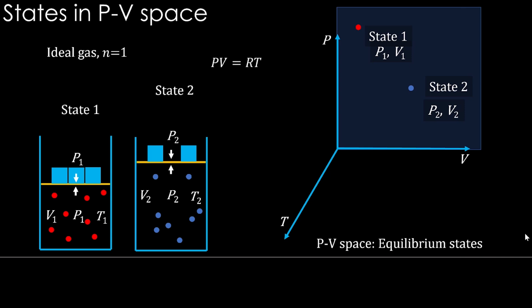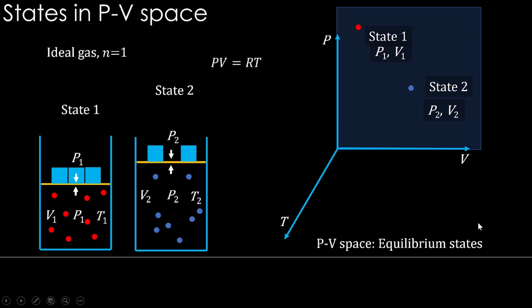So PV space shows only equilibrium states. When you remove the load, initially the system is not in equilibrium, it is in a transition state. In that state we don't know what the pressure is, because pressure is not going to be uniform everywhere inside the gas. Once it achieves equilibrium, then we know the pressure throughout the system. That can be called an equilibrium state and can be represented in this space. Okay, so this space is only representing equilibrium states.